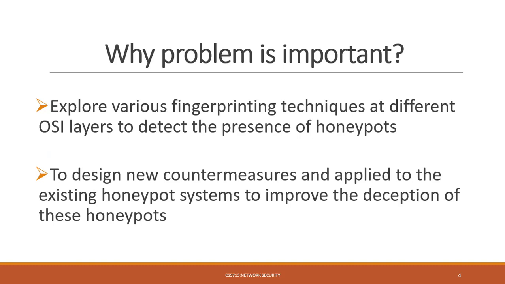So why is the problem important? The objective of this research paper is to explore various fingerprinting techniques at different OSI layers to detect the presence of honeypots. Then, using this information, new countermeasures are designed and applied to the existing honeypot, so that this will help the system to improve the deception of those honeypots.